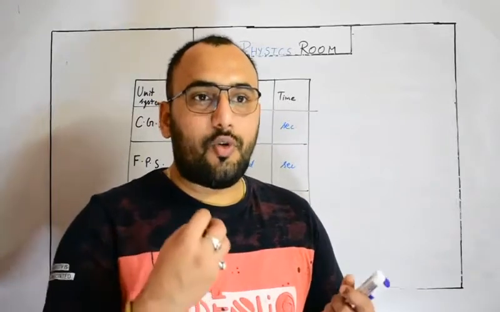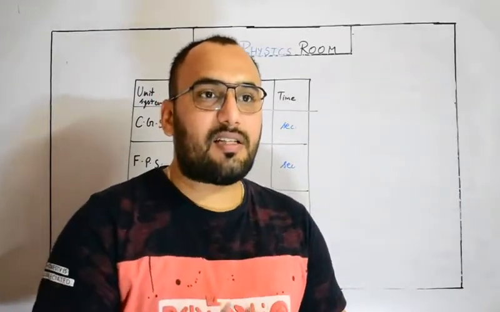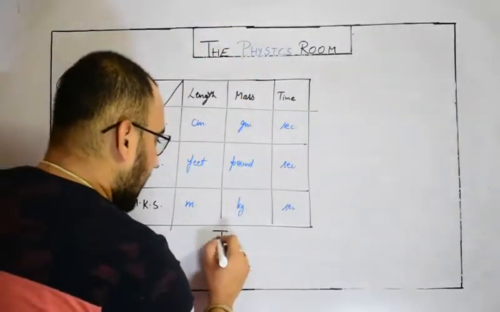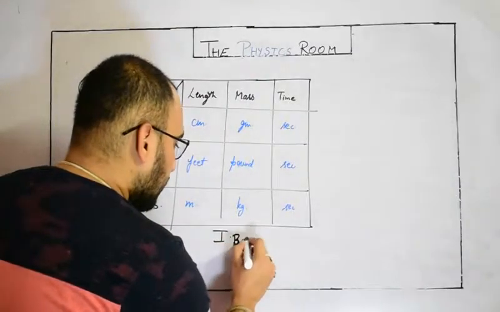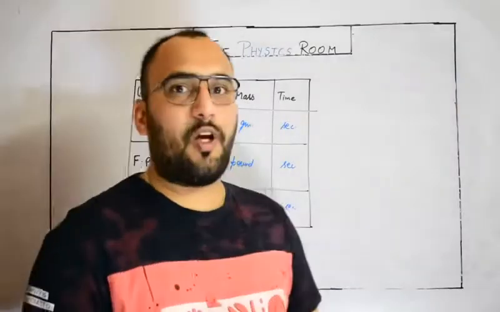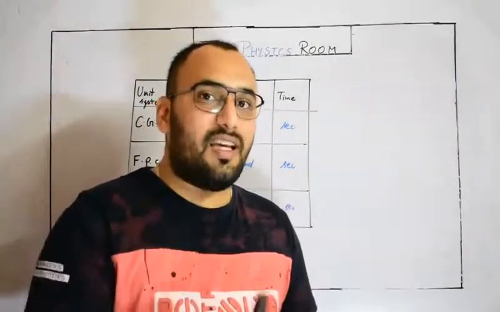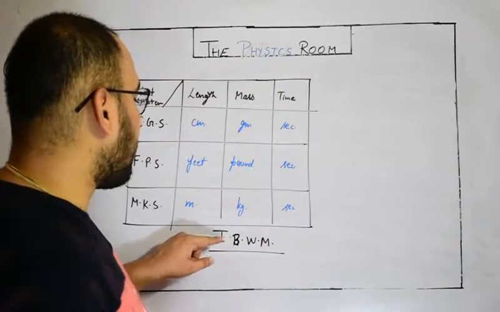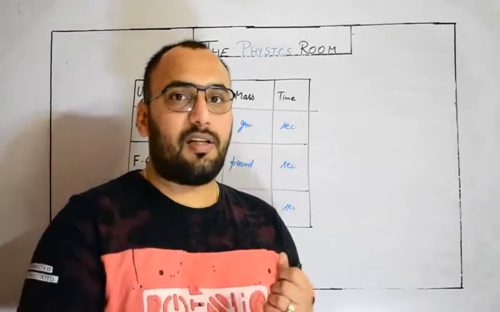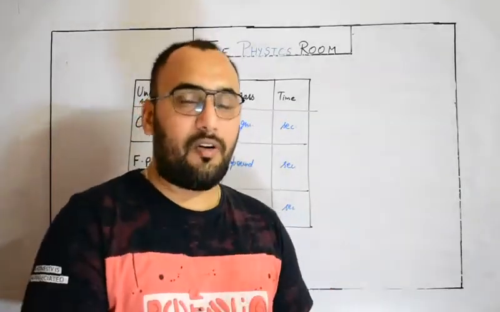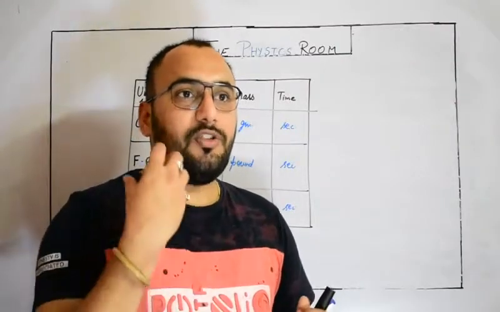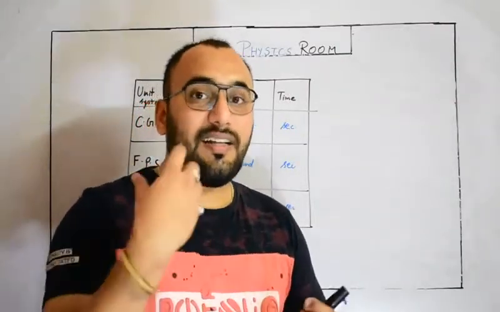So basically, to resolve this problem, the Science Council, or we can say the IBWM, just like your chemistry organization, IUPAC, International Union of Pure and Applied Chemistry. In the same way, IBWM is called International Bureau of Weights and Measurements. This organization, earlier a British organization, now called IBWM, had decided to develop a universal unit system or international unit system.